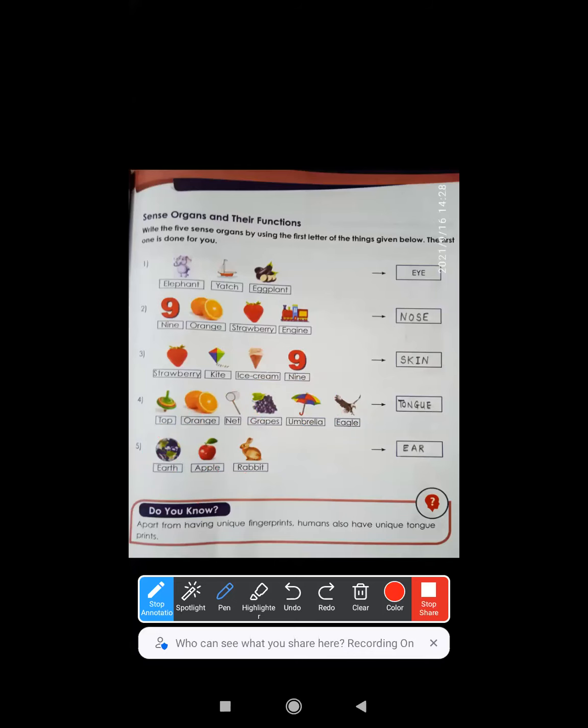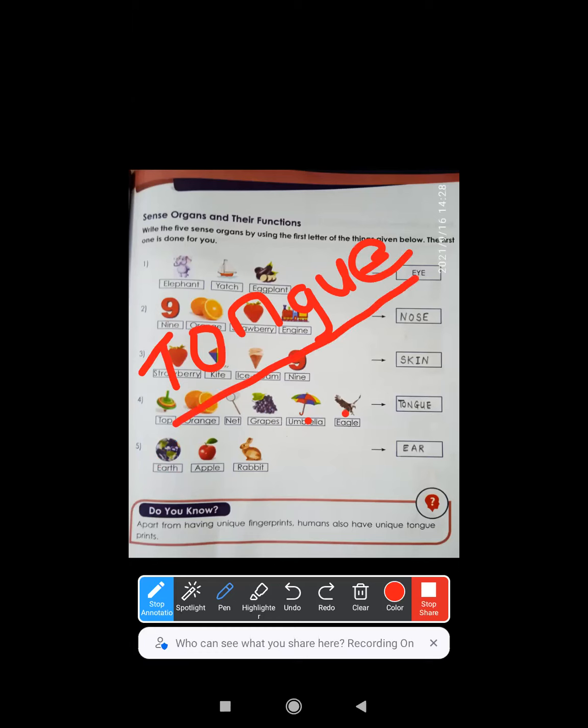The next is, here it is top, T of top, O of oranges, N of net, then is your grapes, G. Okay, let us write it up. T O N G, then U, umbrellas U, eagles E. Which word is formed?